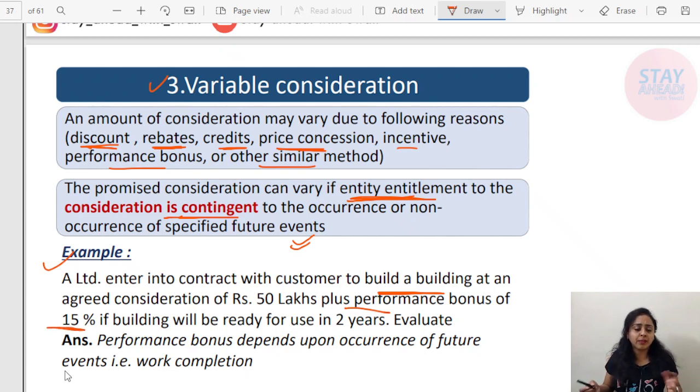It's not variable at all. But if there is a condition that the building will be ready for use in 2 years, a condition attached on which such performance bonus of 15% is dependent, this is contingent consideration, variable consideration. Such performance bonus depends upon the occurrence of a future event, that is work completion.